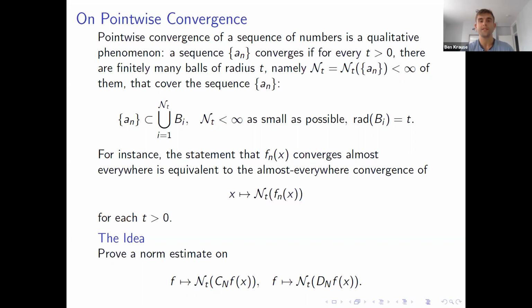So to exhibit the convergence of these covering numbers, we're going to try to prove a norm estimate that sends f to the covering number of the Cesaro averages at each point, or similarly, the covering number of the averages along the squares. So again, we're looking at the image of these Cesaro averages at each point. And what we're trying to say is that at almost every one of these points, we can cover the image of these averages by finitely many balls of radius t.